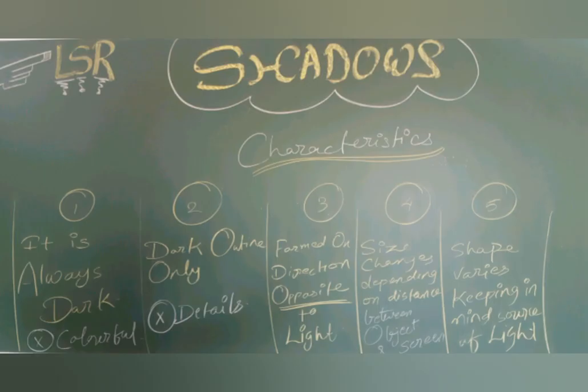In last lecture, we had studied the conditions for forming the shadow. In this particular lecture, we will learn regarding characteristics of the shadow. Let us understand one by one, turn by turn.